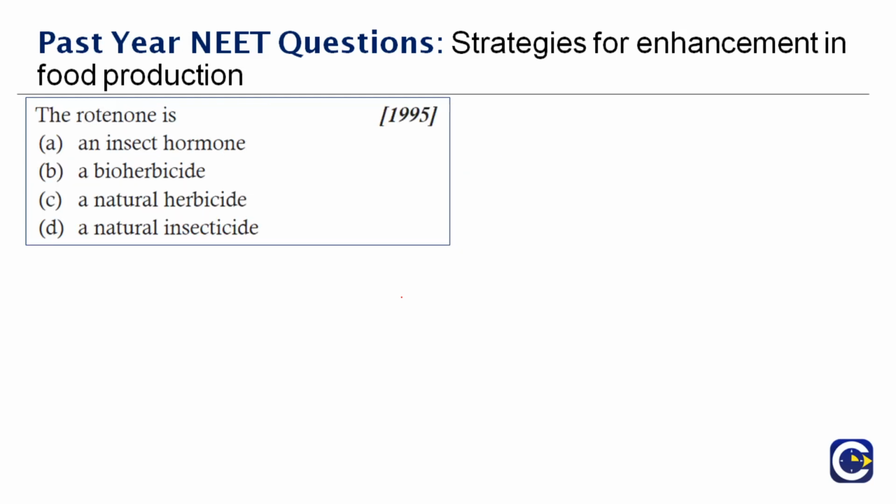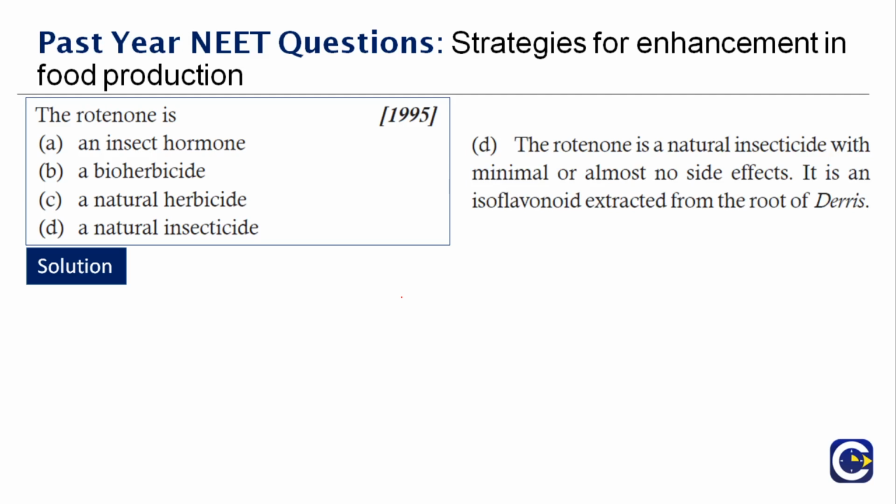Okay, next question here. What do you mean by rotenone? And what is it actually? It is a natural insecticide with a minimal or almost no side effect. It is an isoflavonoid extract from the root of Derris. So what is it? It is a natural insecticide.